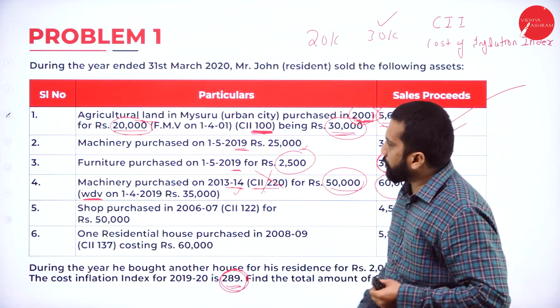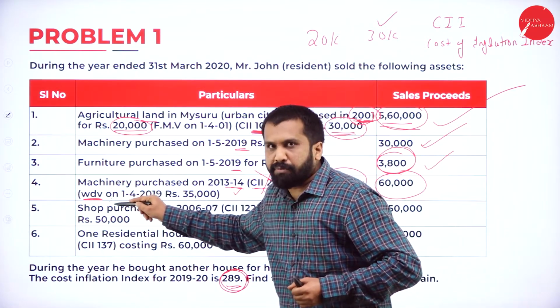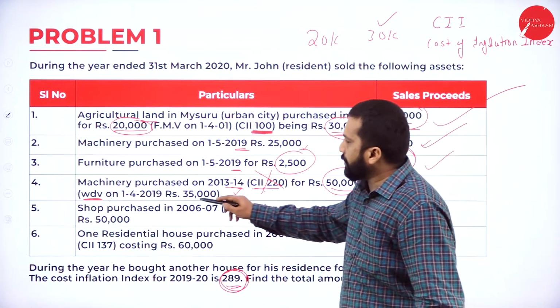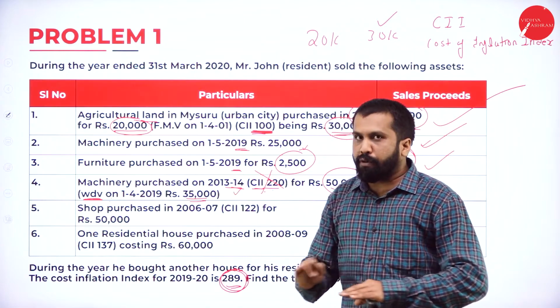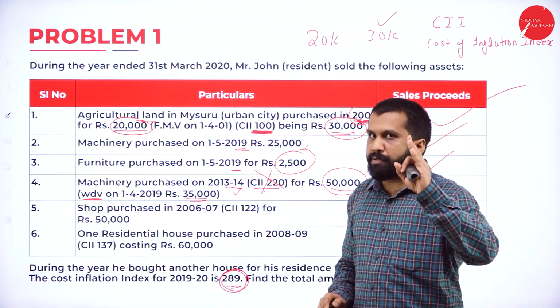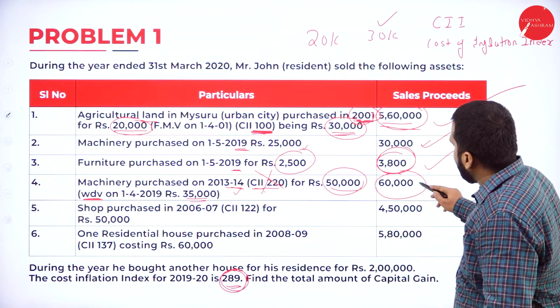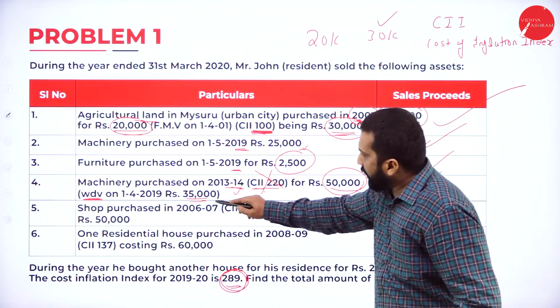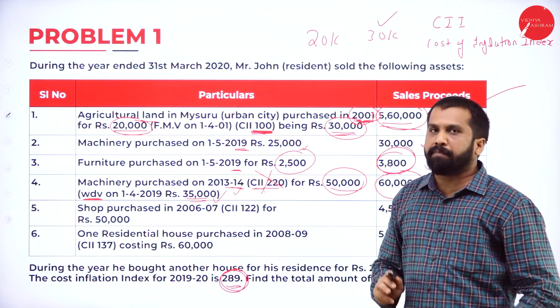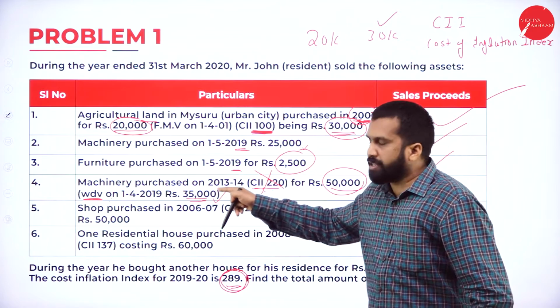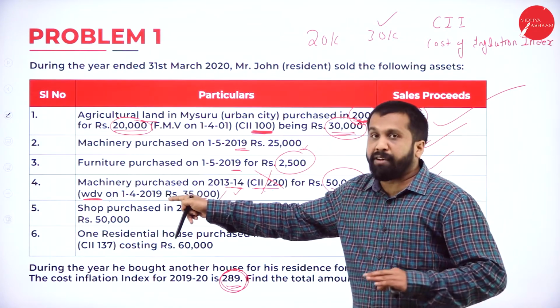So indexation is not required. Why? Because there is a WDV. Now, the purchase was 50,000, but the WDV value is 35. Don't go for the greater value. Always consider only the WDV. Your selling price is 60 and your WDV is 35. Clear? Selling price 60, WDV is 35. This is not fair value.